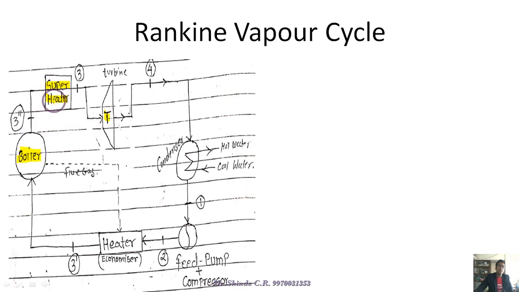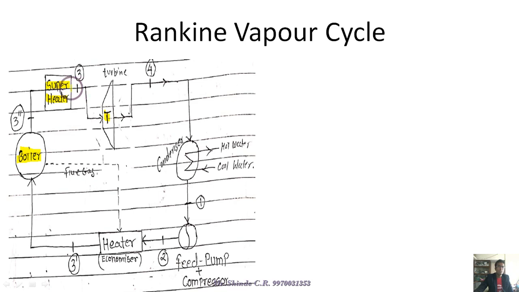So what is the function of the superheater in the Rankine vapor cycle? Obviously, whatever steam is available from the boiler is wet steam. We have to convert that wet steam into dry saturated steam, extremely dry steam, with no water droplets in the vapor.